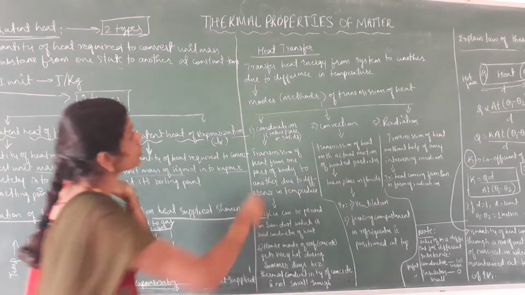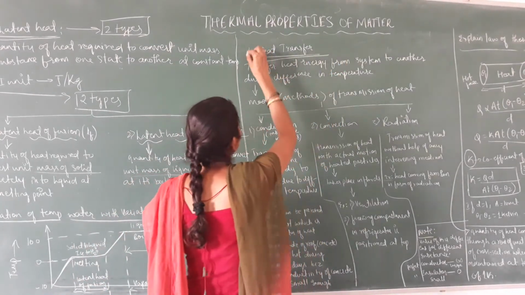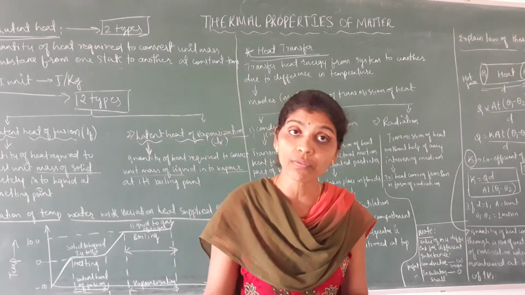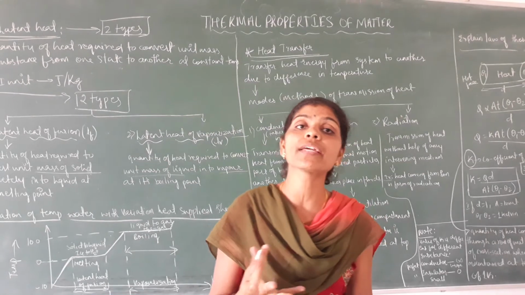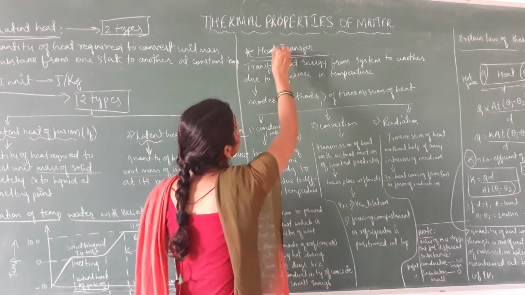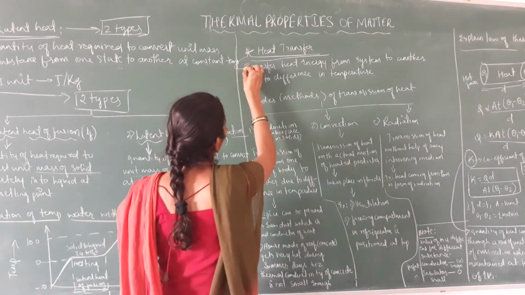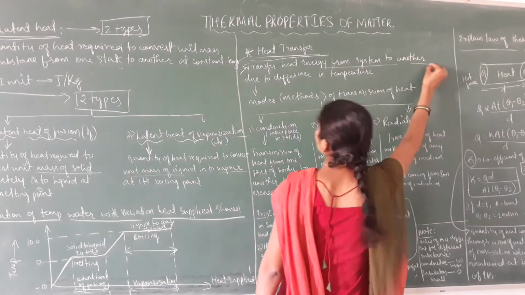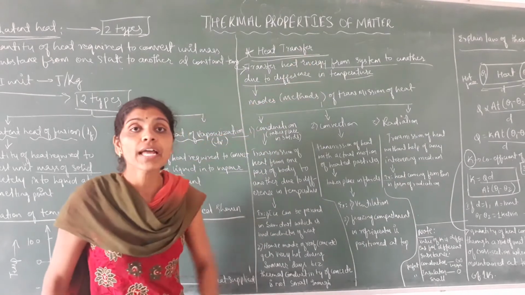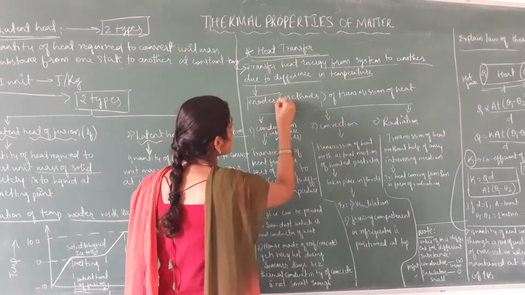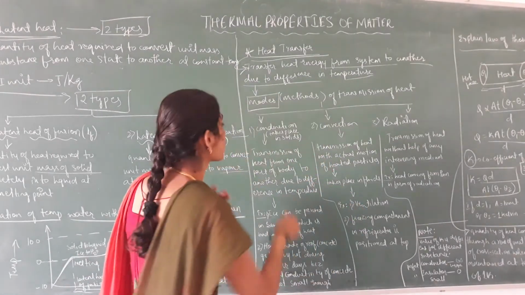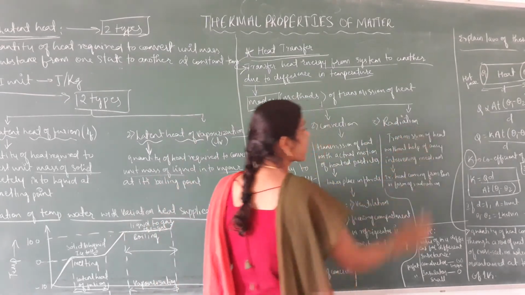Next we shall see heat transfer. Heat is a form of energy. In order to transfer heat from one place to another, we require some modes. Heat transfer is the transfer of heat energy from one system to another due to a difference in temperature. The methods of transmission of heat are: first conduction, second convection, third radiation.